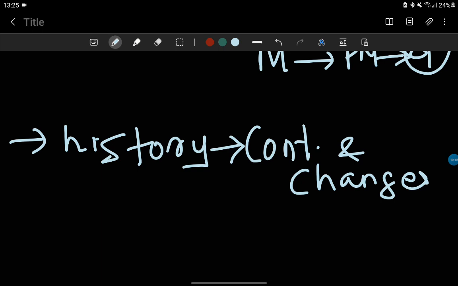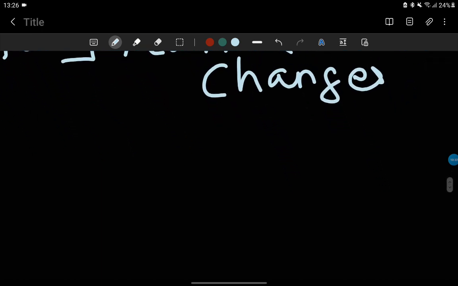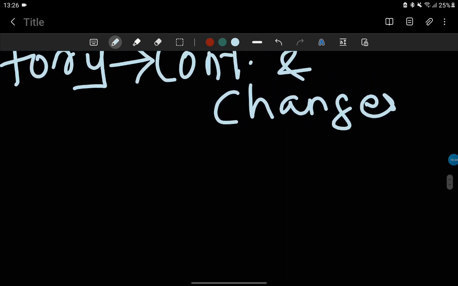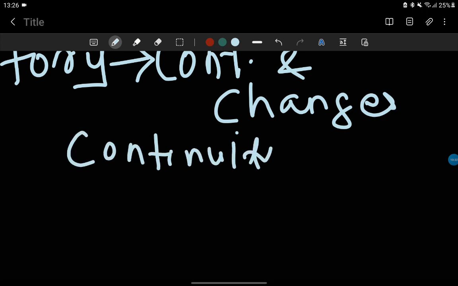Let me be clear about this. What is the continuity? What are the changes? So we can say history is about continuity. There are two terms. Understand this: continuity and changes. Continuity with respect to changes.